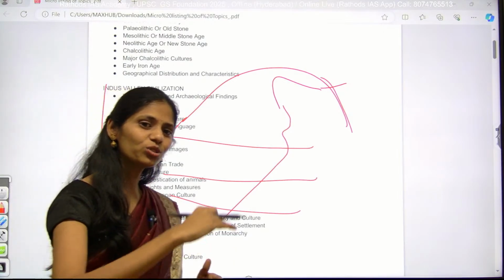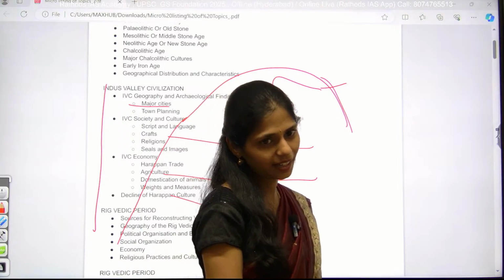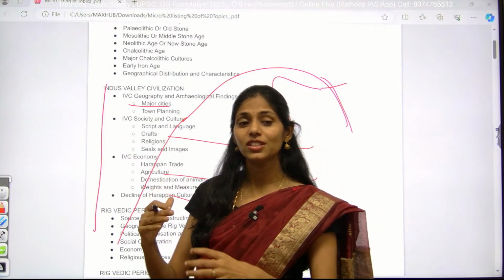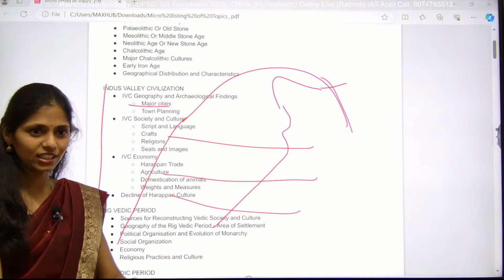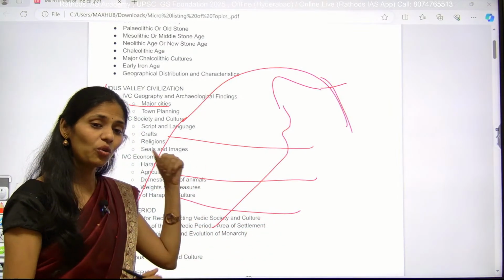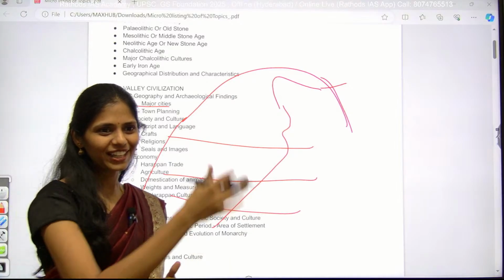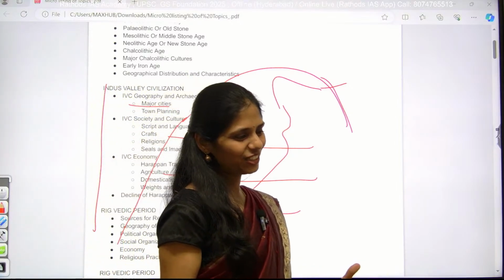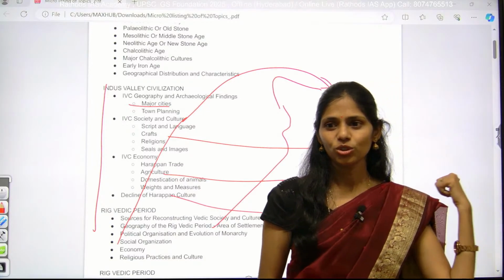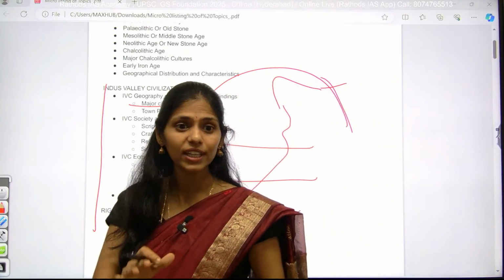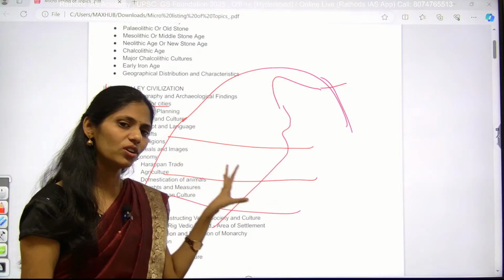And they had two-storey houses at that time. Every house had a water storage system, like tanks maintained in their bathrooms. And they had a well-established drainage system. At that time they did not have as many engineers as we have now, but they even had manholes to clean the drains. So they focused a lot on sanitation.